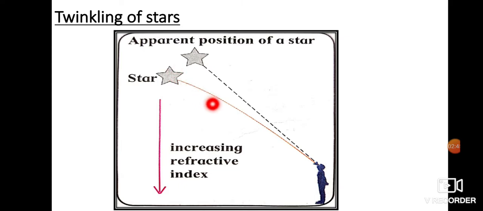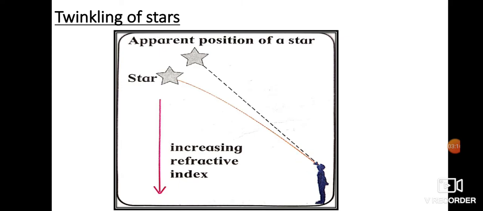As the light comes closer and closer to the earth's surface, you know the earth is covered with the atmosphere, so the density increases. So we can say that the light travels from a rarer medium to a denser medium when it is coming down. When it enters the earth's atmosphere, it is coming into a denser medium. So the density of the air increases from the star to the earth's surface.